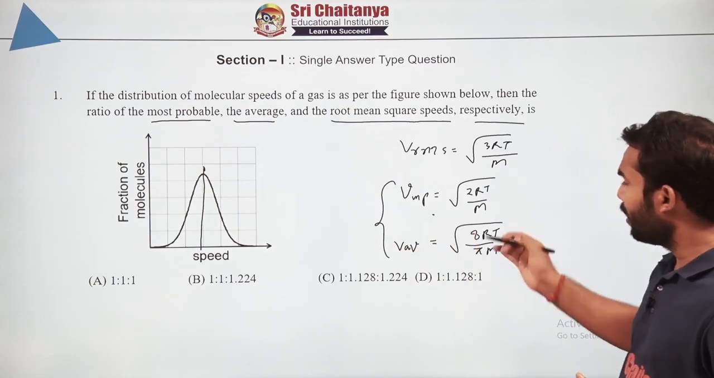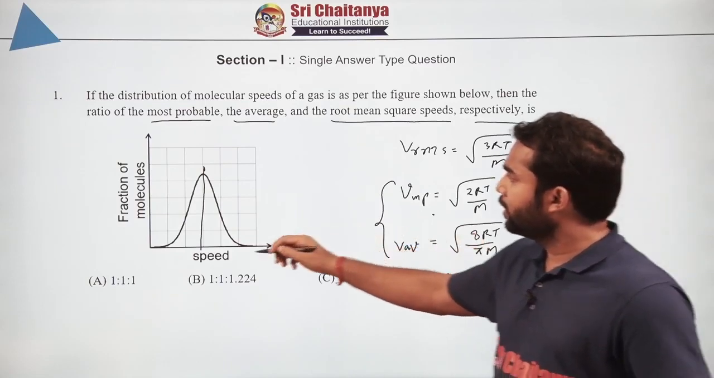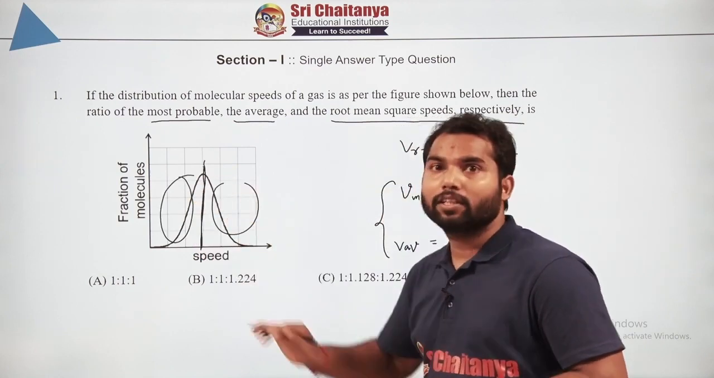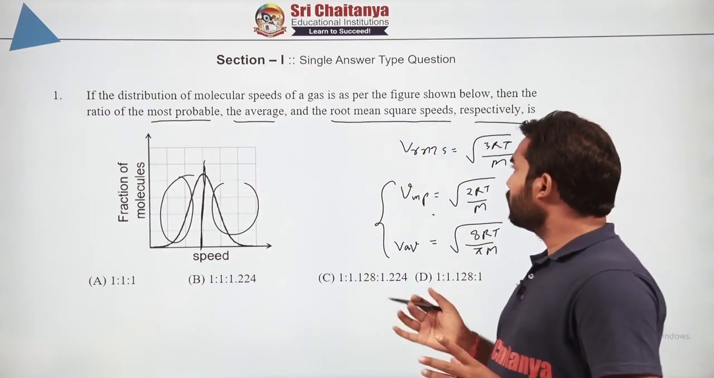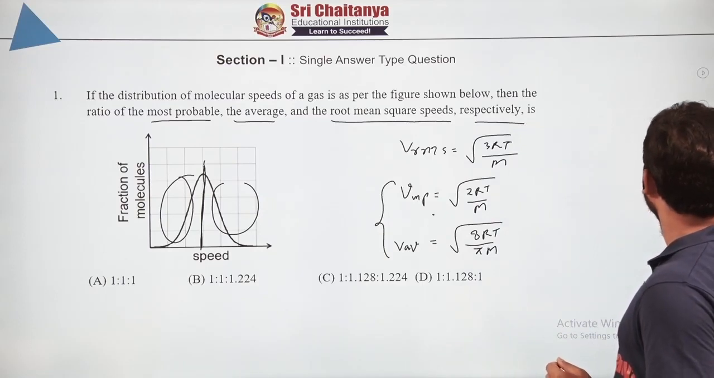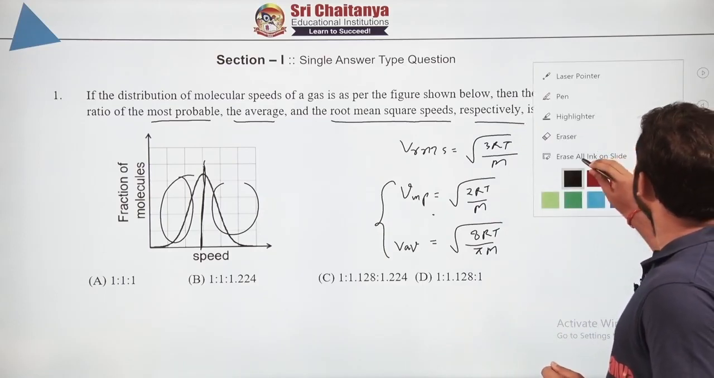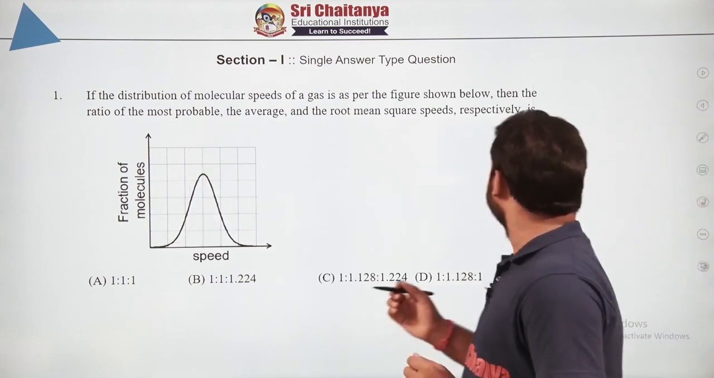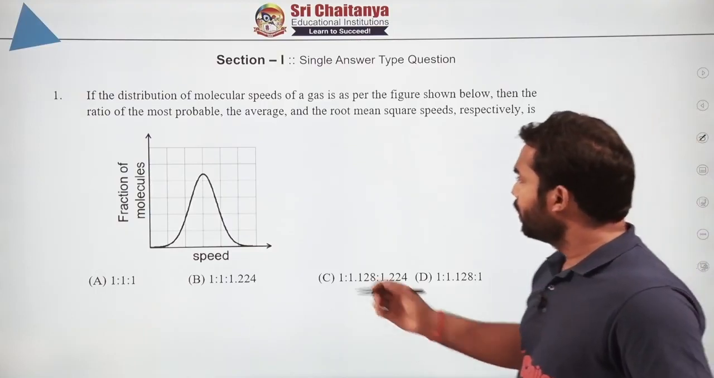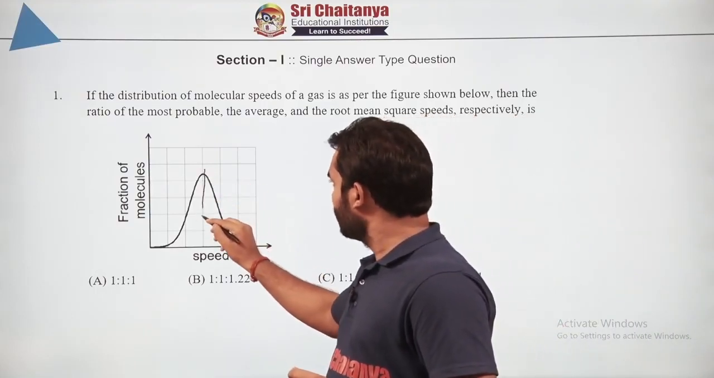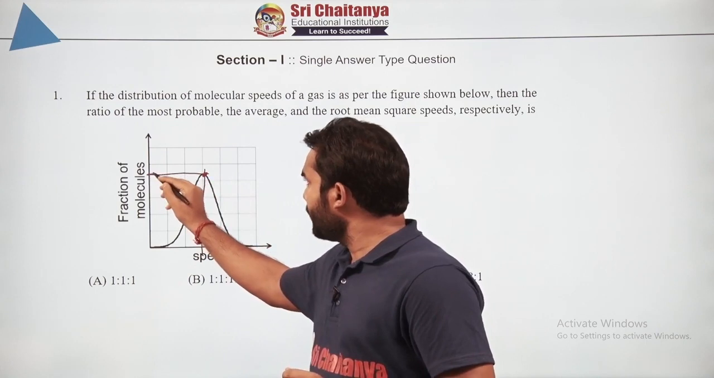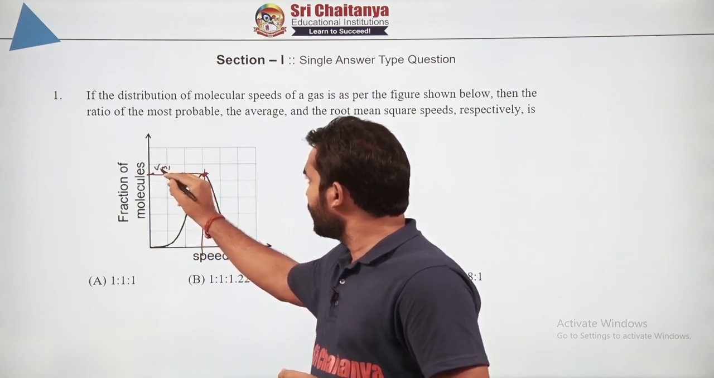Why? Because the graph for the ideal gas is not like this. It is not symmetrical as you are getting in this case. Look at this, left side and right side we are having different things. Now how to then calculate with the help of this graph? So now let's solve it. So this particular speed is our most probable speed Vmp, right?